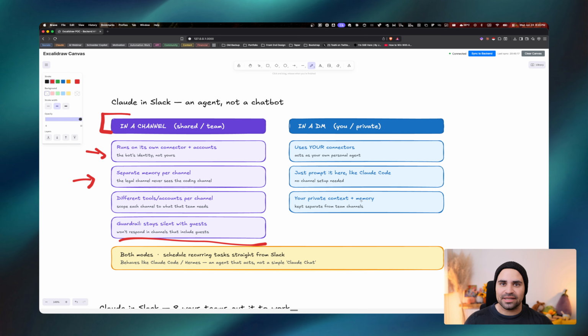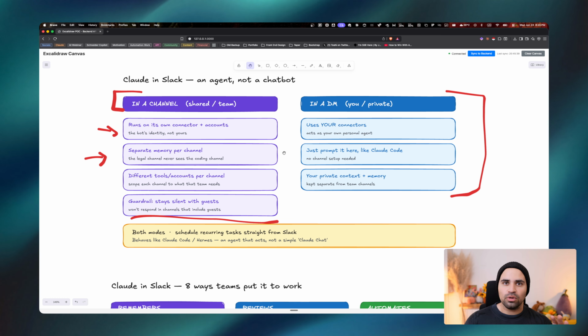Now, you can also send direct messages to Claude, and this is the second option that you have. Whenever you actually send messages to it through Slack, it's going to use your own connections. So it really is going to behave just like Cloud Cowork inside of the desktop application. You can simply prompt it like you would do, and you can ask it questions regarding your own information. Now, the way that I'm remembering this is: its own employee is in another channel, and your own information is inside of the DMs. So Claude is also going to be able to behave proactively. You can give it scheduled tasks, so ask it to run a task every single Monday, Tuesday, etc.